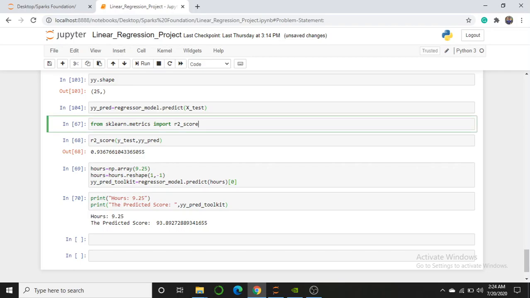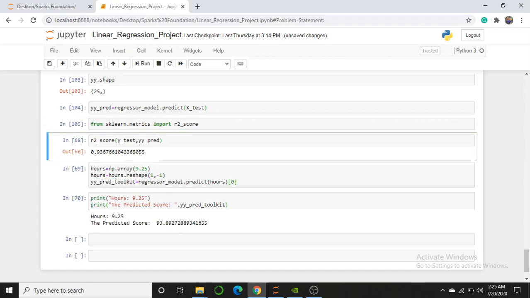Then the R2 score will give me the score, like how close, my accuracy level, how accurately it predicts this value. I have imported the sklearn R2 score, and my R2 score is 93.67. So I have 93% accuracy, which is quite good.